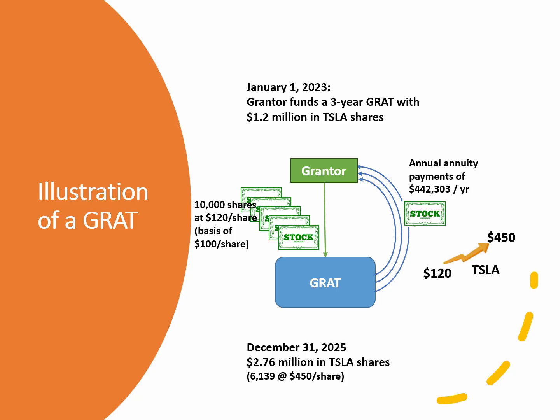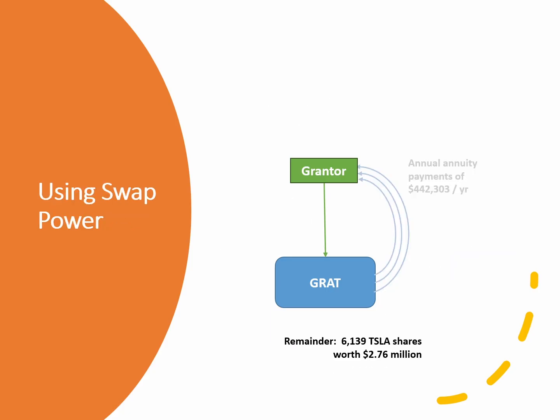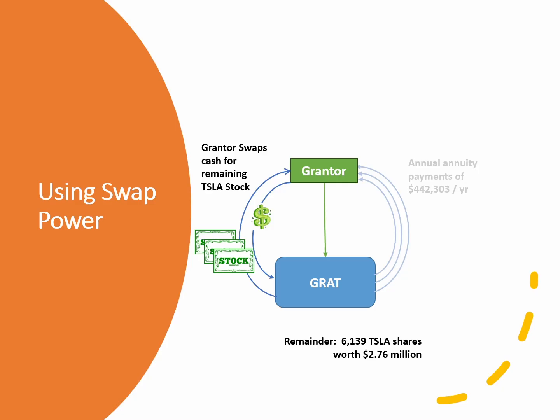Grantor first liquidated the remaining shares and distributed the $2.76 million in cash to the beneficiaries. Capital gains tax on the liquidation was $430,000, which was paid by Grantor. With the substitution power, Grantor has another option for how to handle the remainder. Instead of liquidating the remaining Tesla shares, Grantor may swap assets of equivalent value for the Tesla shares. Here, Grantor swaps cash for the remaining Tesla shares. Now the trust has cash to make the final distribution.